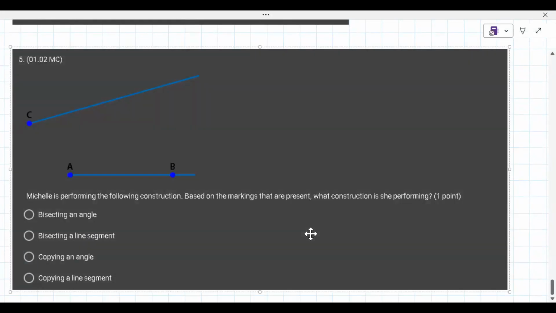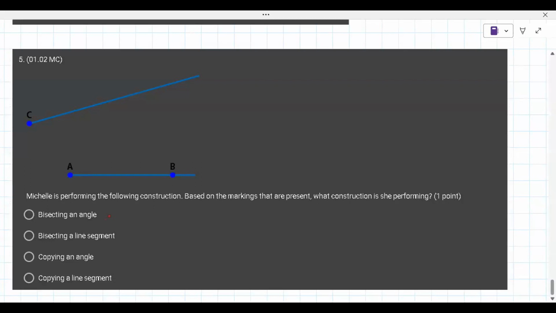All right. Michelle is performing the following construction. Based on the markings that are present, what construction is she performing? This is one of those things where if you look at the answers, they can in some ways tell you what it is.